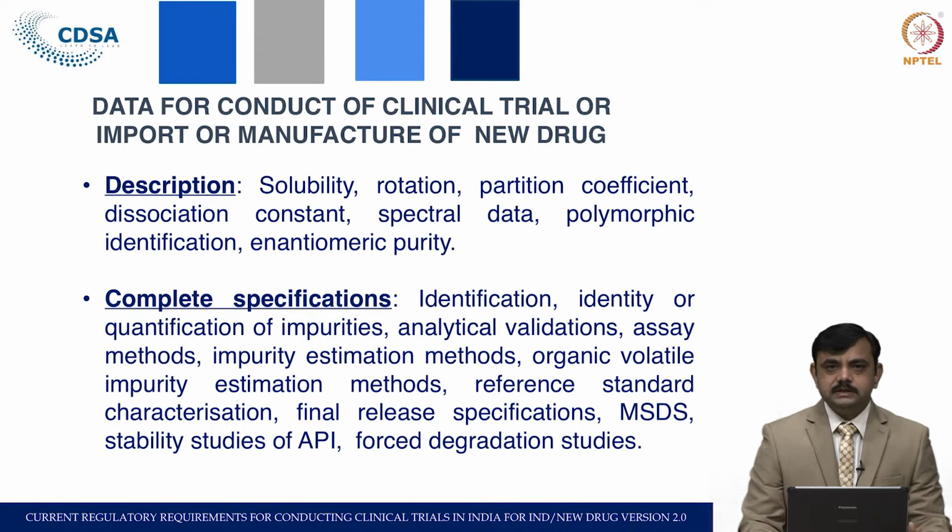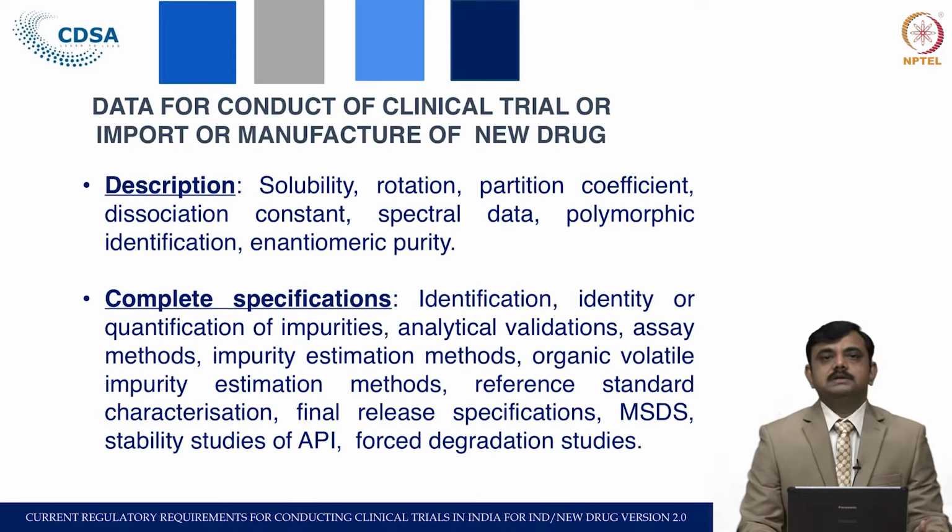Then complete specification including its identification, identity, impurity profile, analytical method validations, the method of assay, the method of determination of impurities including organic volatile impurity, reference standard characterization, final release specification, then its material safety data sheet, how to handle the material and what precautions have to be taken.